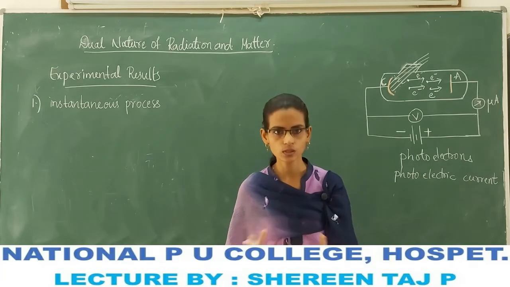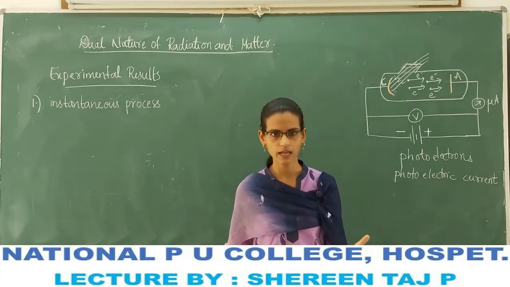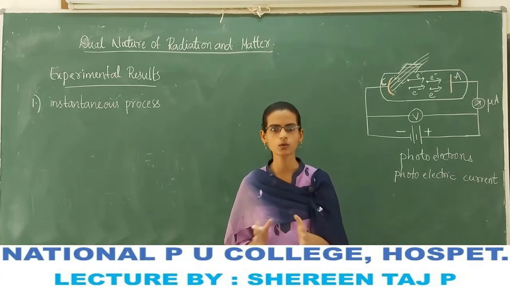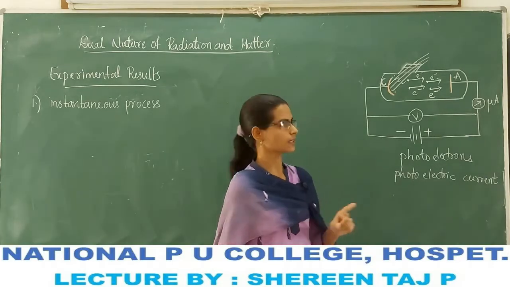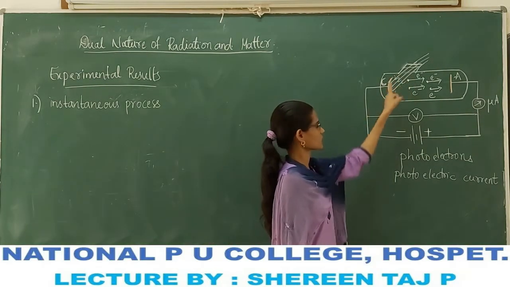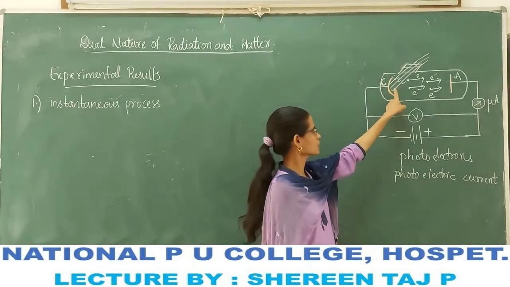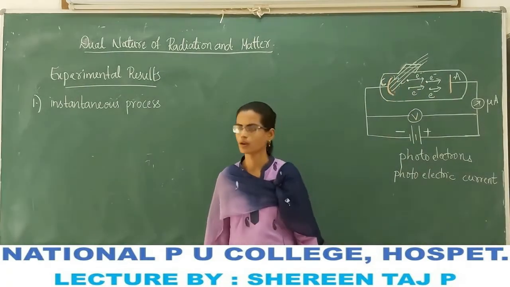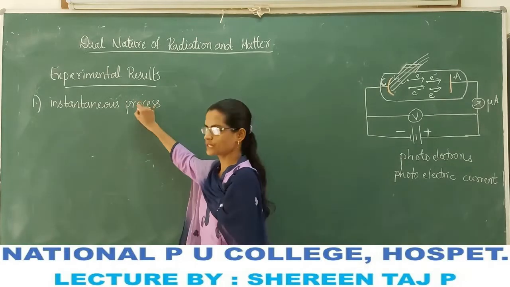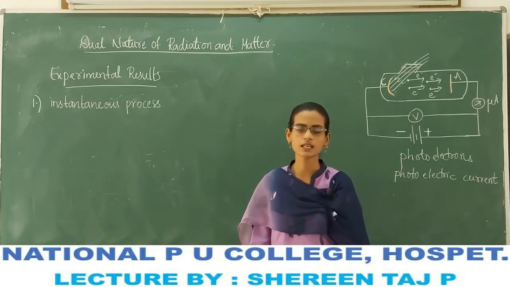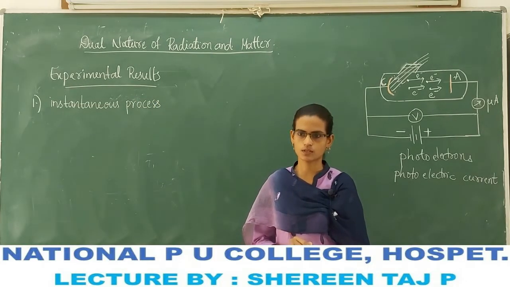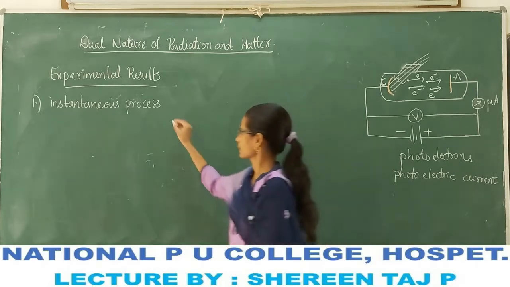There is no time gap or time delay between the incident radiation and the photoelectrons. Thus we say that the photoelectric effect is an instantaneous process, with no time gap.